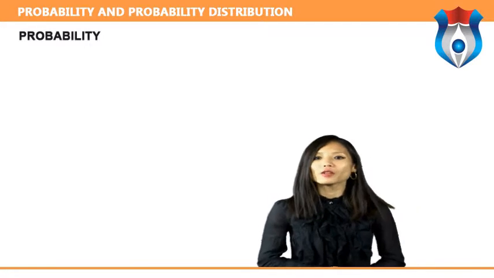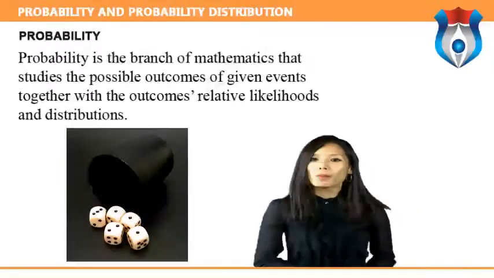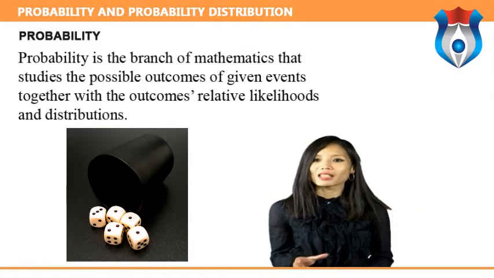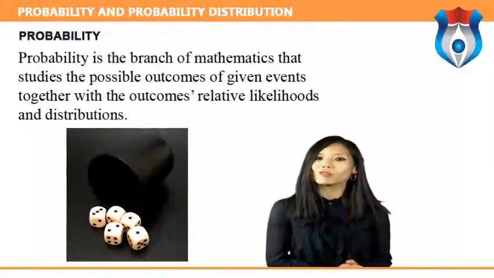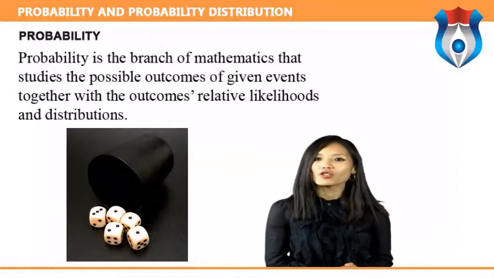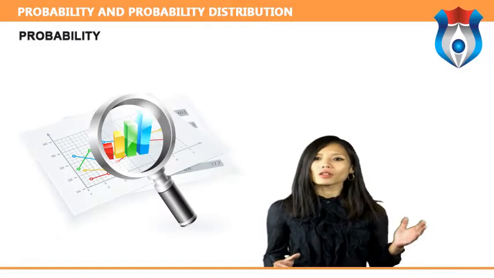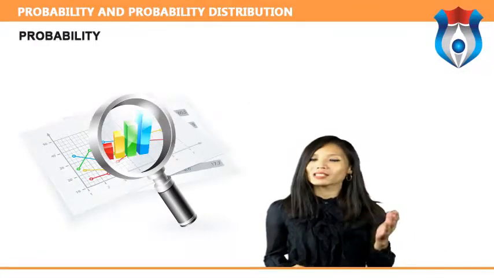Let us understand the meaning of probability. Probability is the branch of mathematics that studies the possible outcomes of given events together with the outcomes' relative likelihoods and distribution. The analysis of events governed by probability is called statistics.